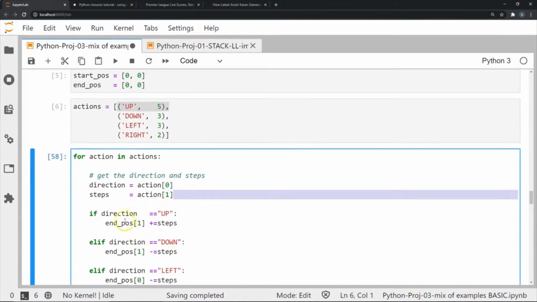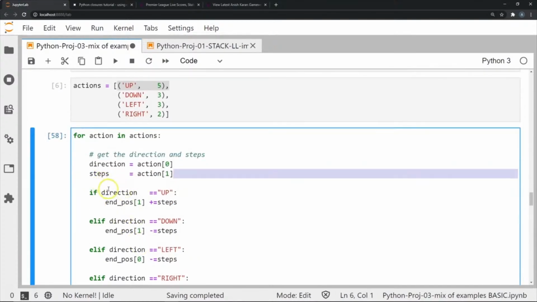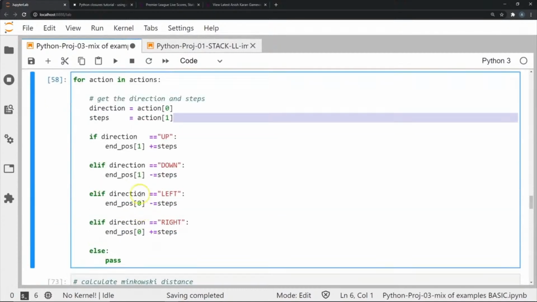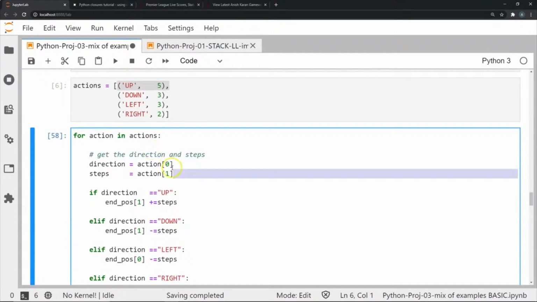So once you've gotten this, for each action, we have to update the end position, right? So what happens is if you go up or down, you are basically changing the y-axis, right? The y-axis.